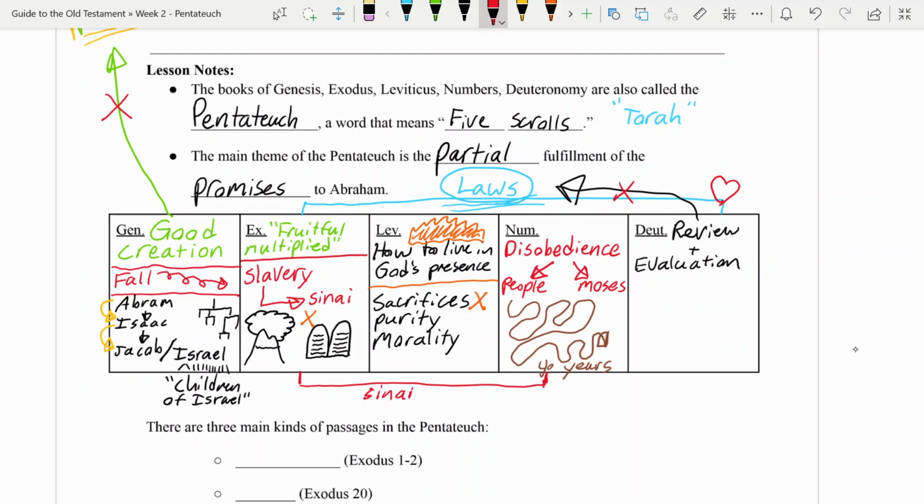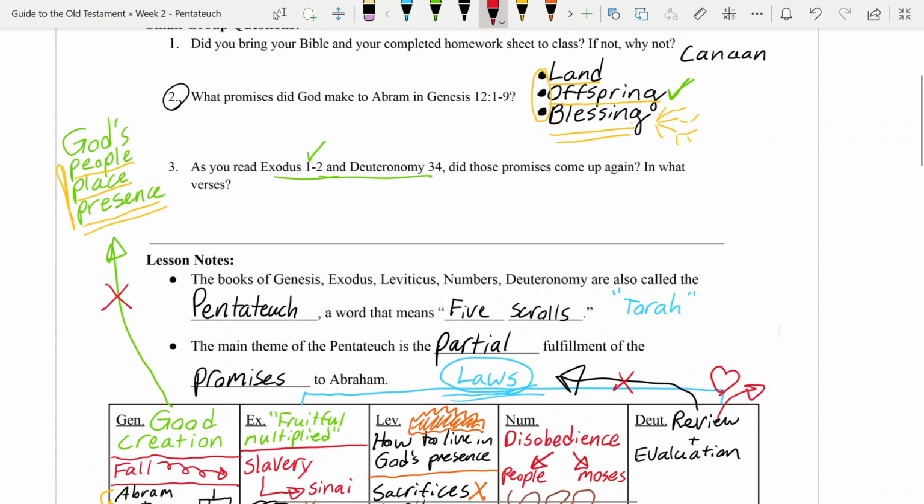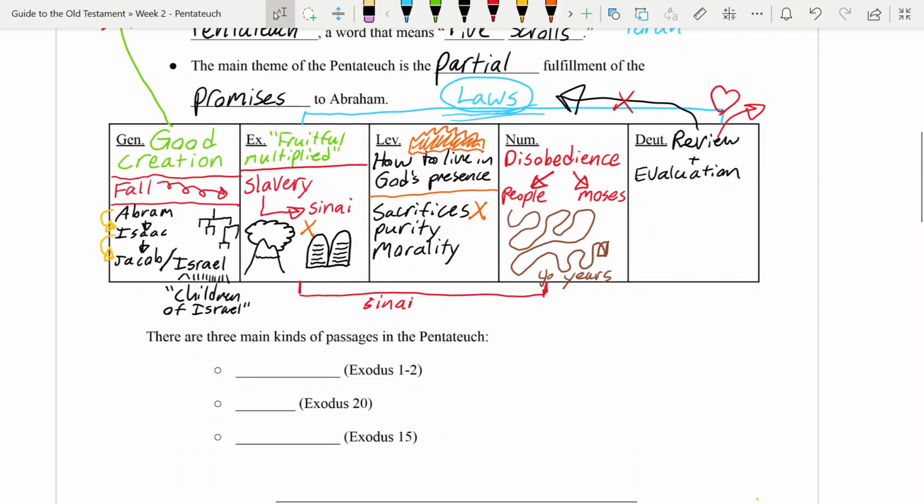And so Moses also looks to the future, and he says it's going to continue to go badly. The people are going to keep disobeying, and they're going to get into the promised land, but eventually they're going to follow other gods and go after idols and be disobedient, and God's going to send them into exile. They are not going to get to keep this promise of the land and of being in God's blessed presence and having numerous and fruitful offspring. Those things are not ultimately going to happen through this covenant of the law.